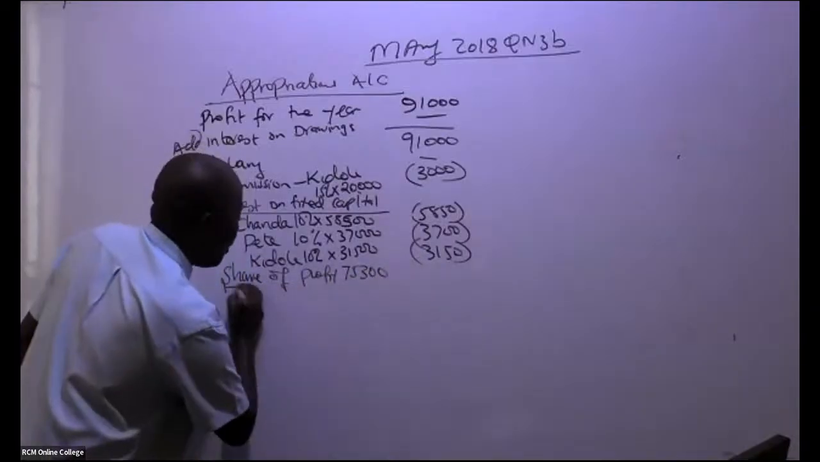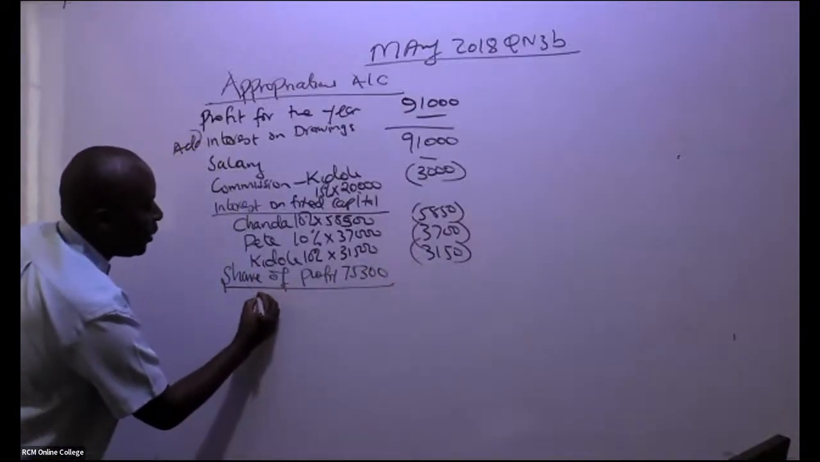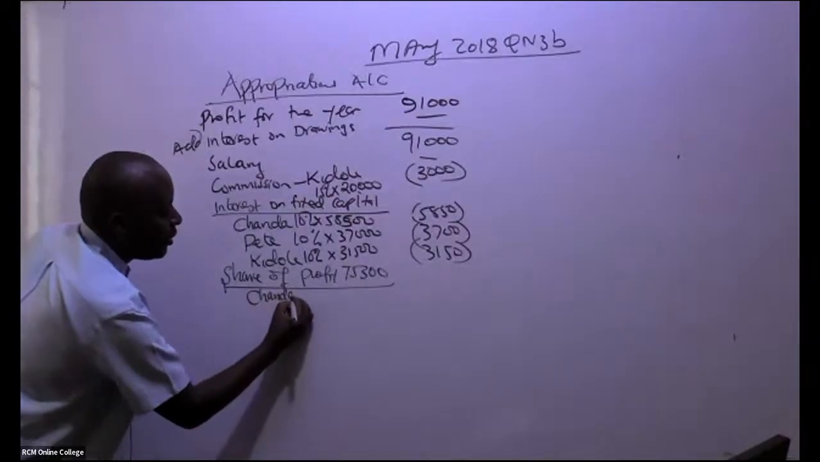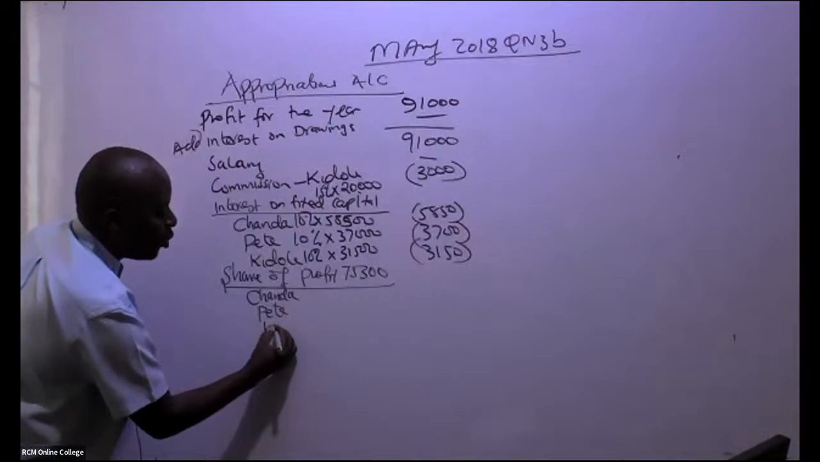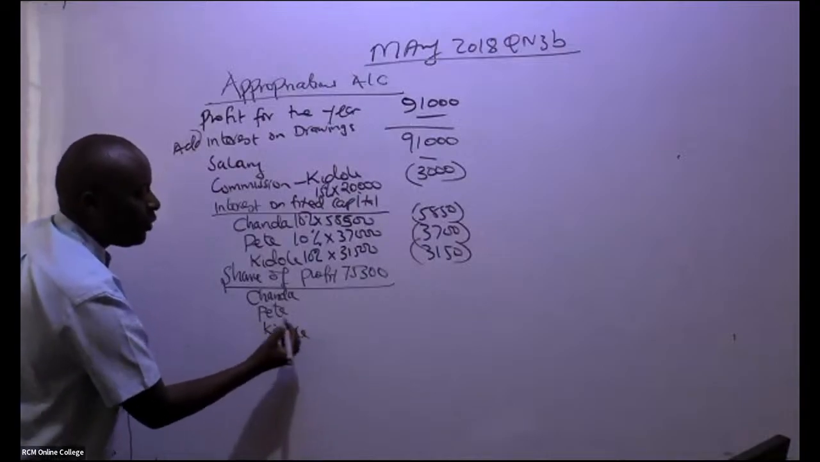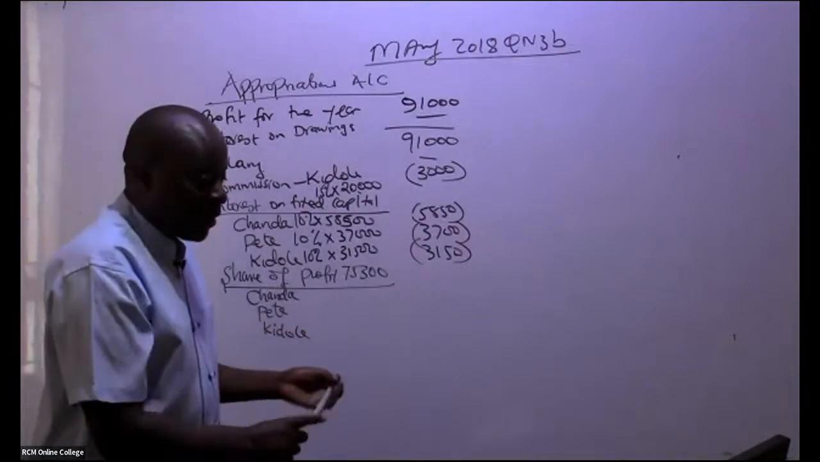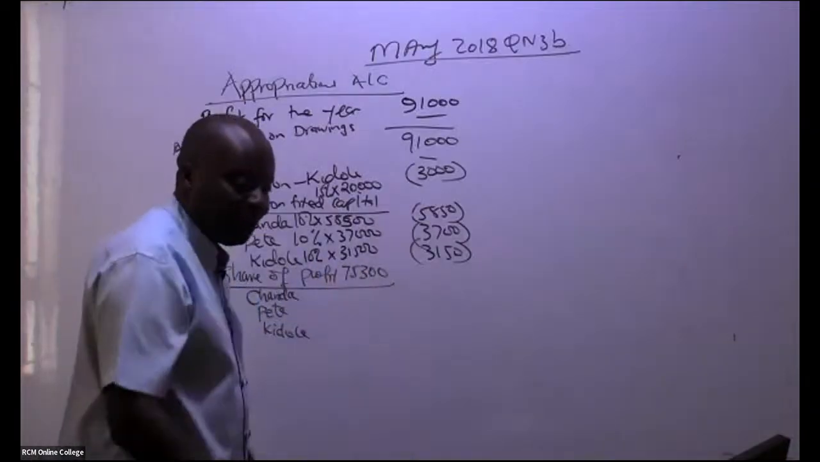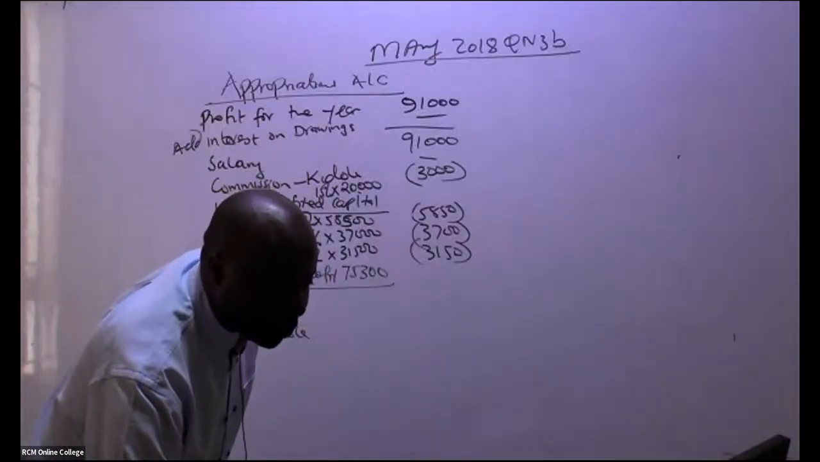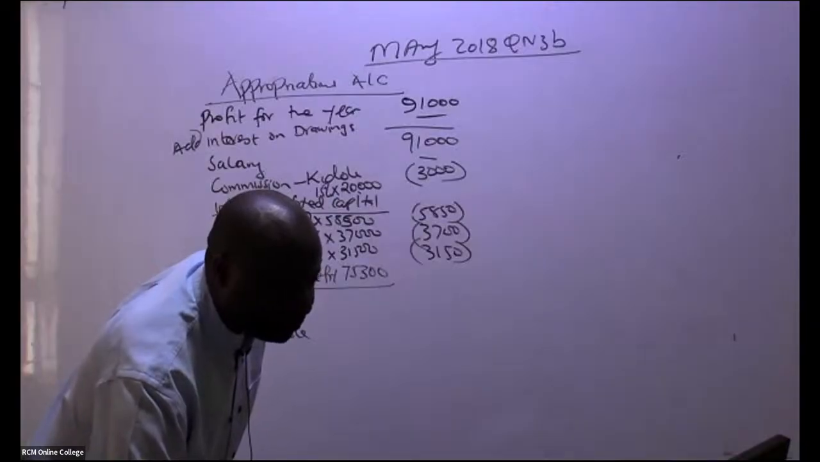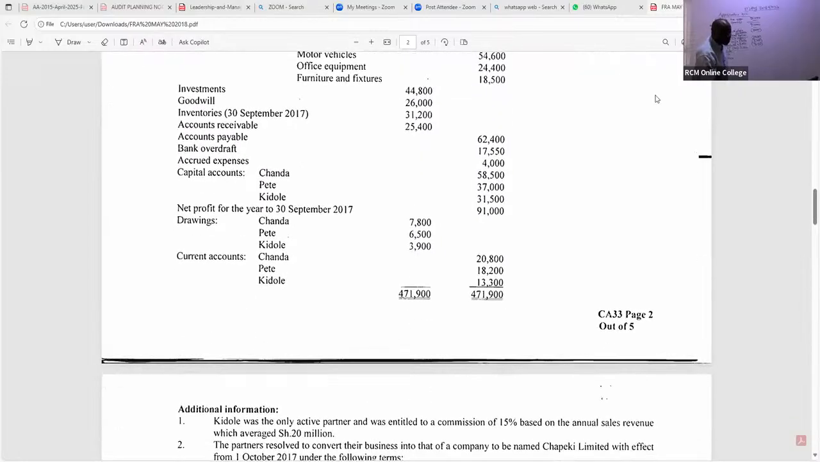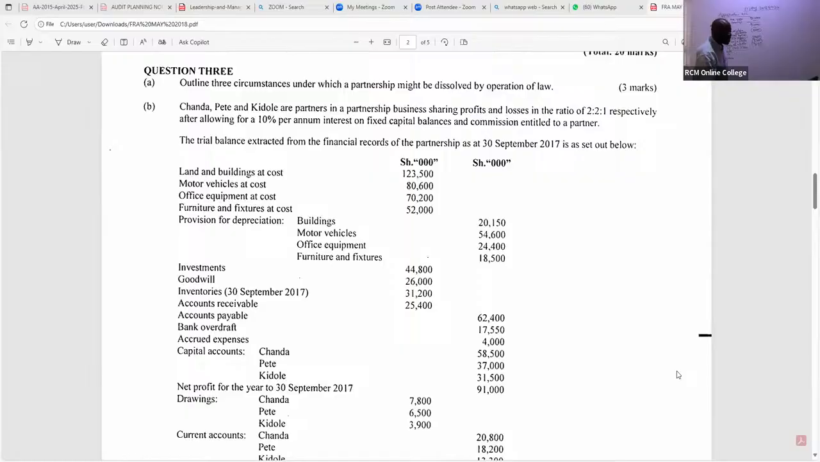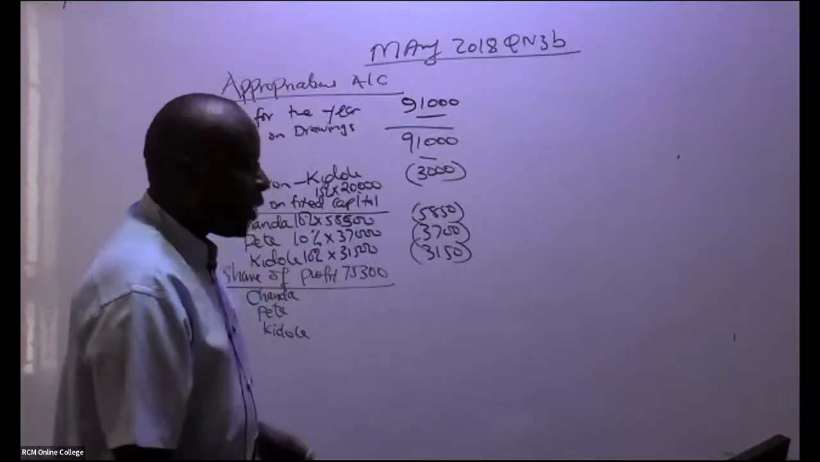So remember, we again have the three partners. So we have here Chanda, we have Pete, we have Kidole. And they have given us the ratios of sharing these profits. At times they are losses, remember. So they have given us the ratios. Are you able to see the ratios? It is 2:2:1.